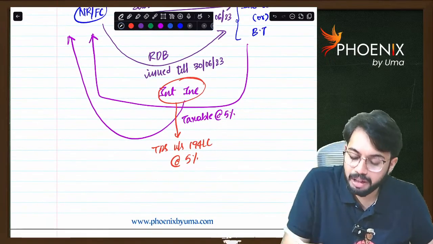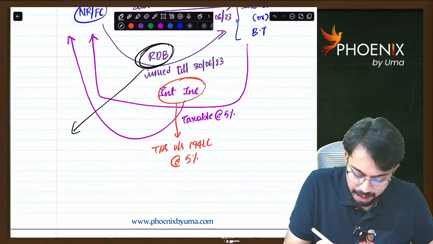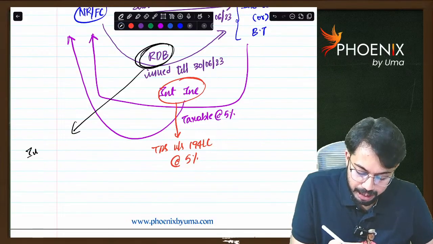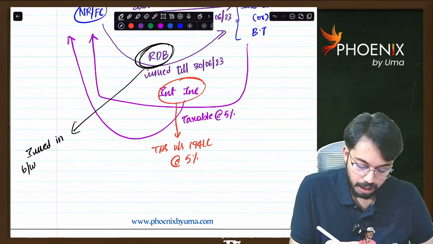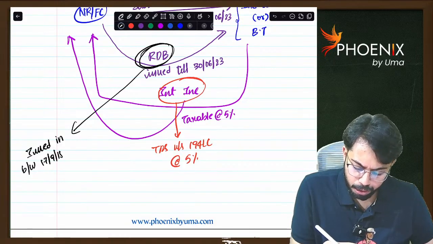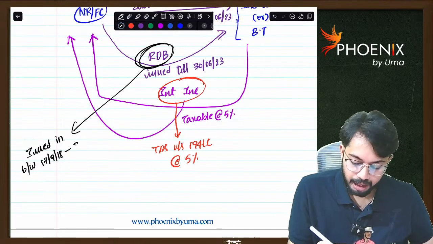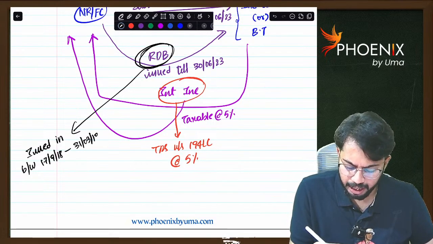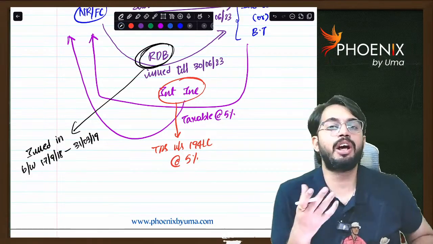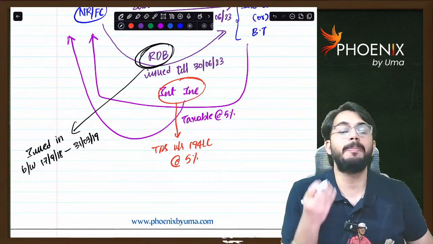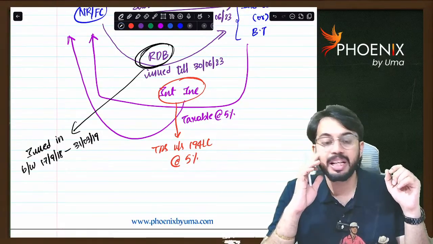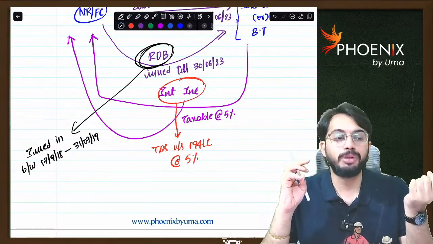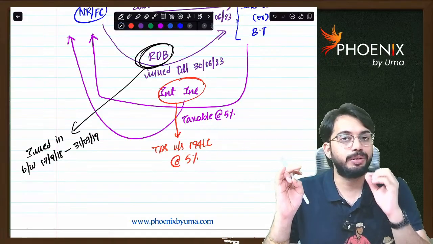Now, if rupee denominated bonds are issued between 17 September 2018 and 31st March 2019, so if a non-resident or foreign company purchases rupee denominated bonds issued in this period, what is the period? 17 September 2018 to 31st March 2019.